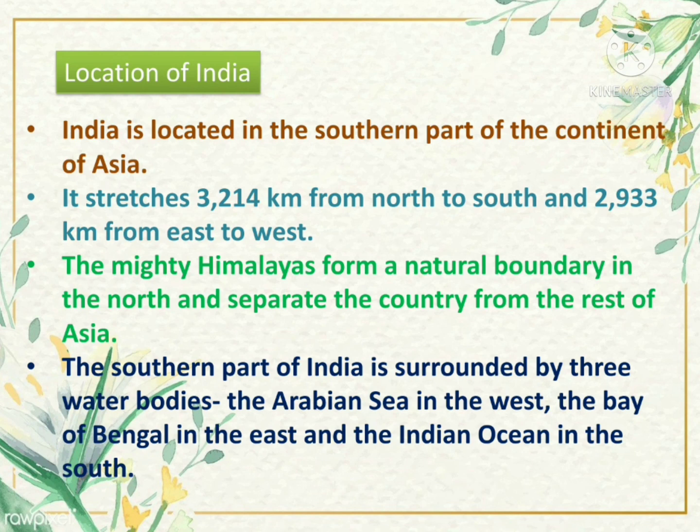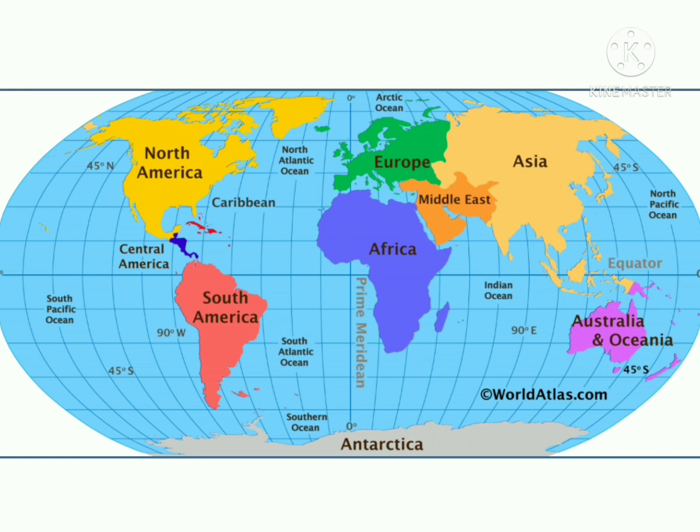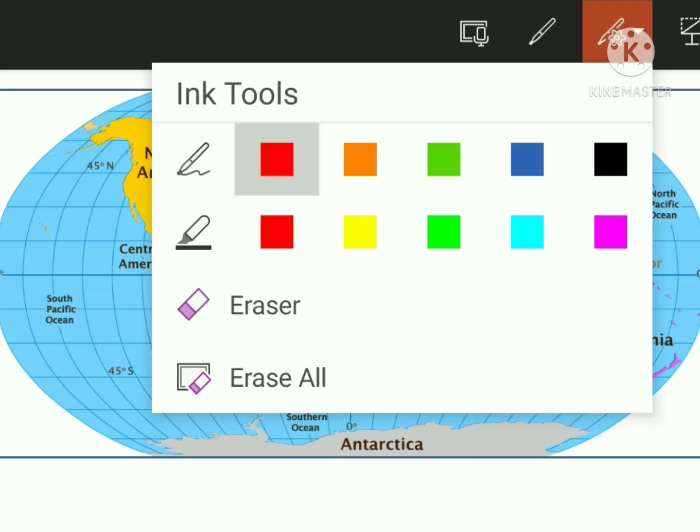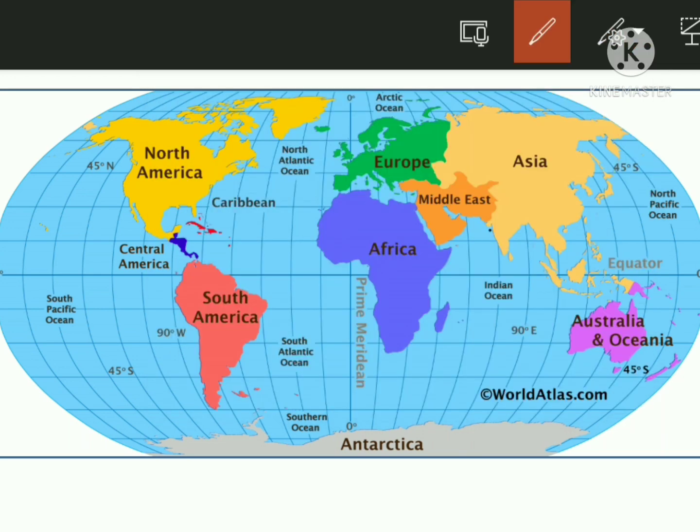Let us see this on the map. See, this is Asia, okay, and this is India. In the north, there are Himalayas. They form a natural boundary. वो एक natural boundary form कर देते हैं जिसकी वजह से हमारा जो country है इंडिया वो पूरे एशिया से क्या हो जाता है? सेपरेट हो जाता है.